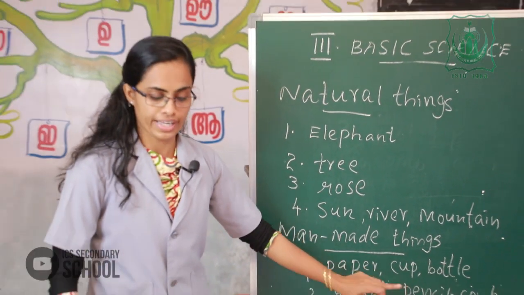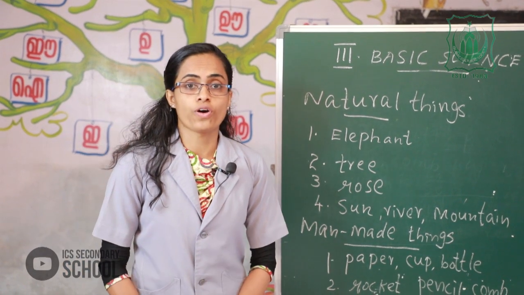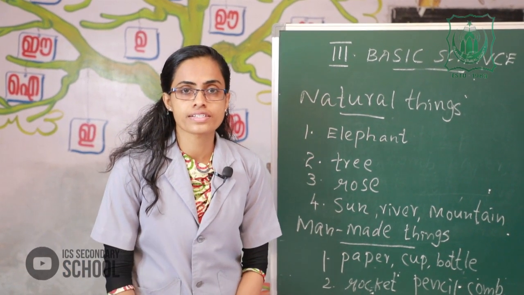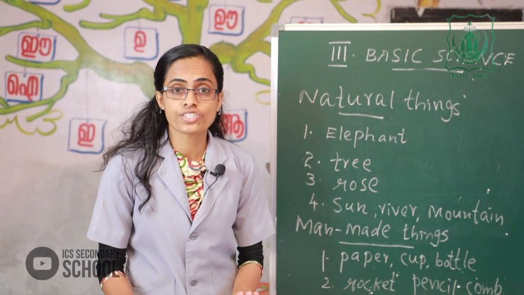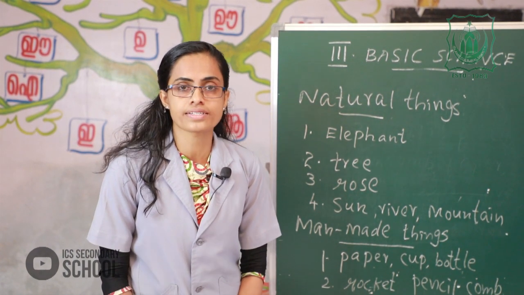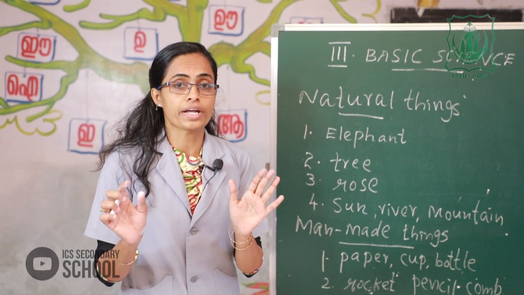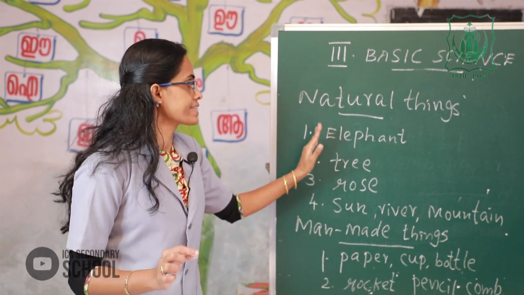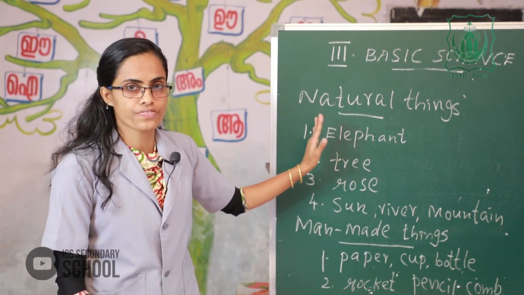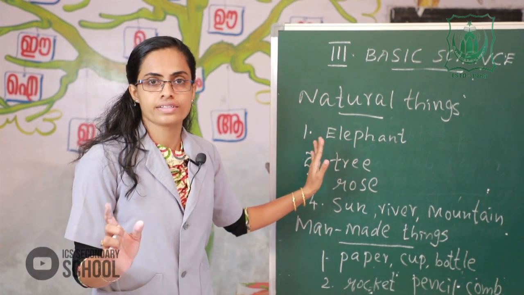Understand? Okay. I repeat once more. What are natural things and what are man-made things? The things which are found in nature are called natural things, and things which are made by human beings are called man-made things. The first textbook activity, the classification. All of you understand? Yes.